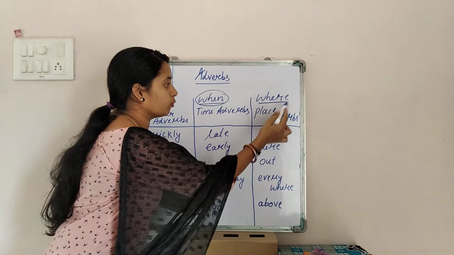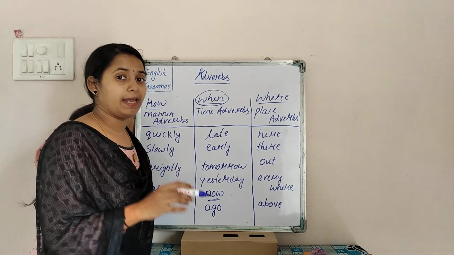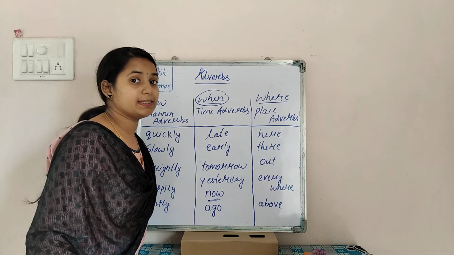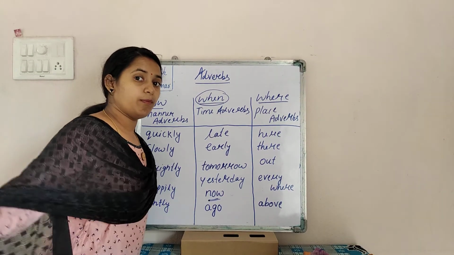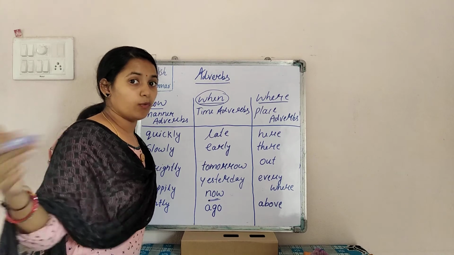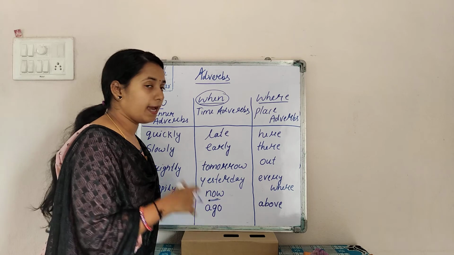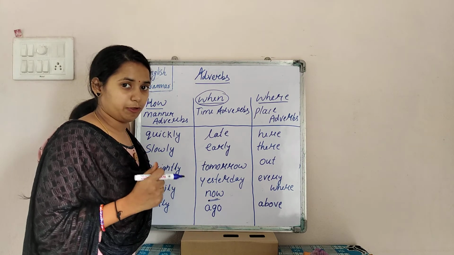So the answer to the question word where. He is playing here. So here is a place adverb. Next is there. Where is the ball? There is the ball. Now out, in. These are also called place adverbs. Yes or no?